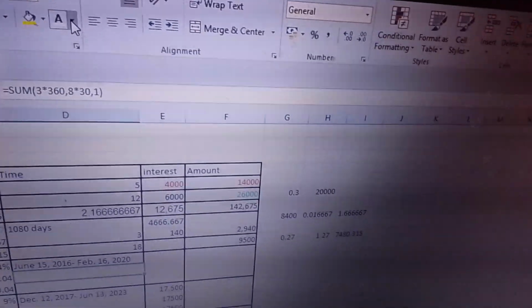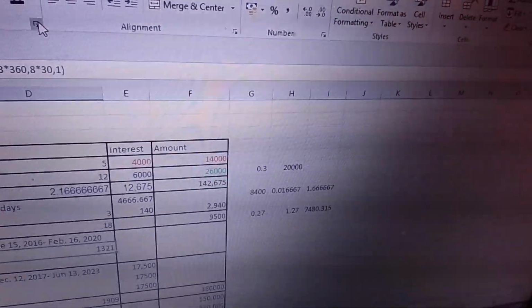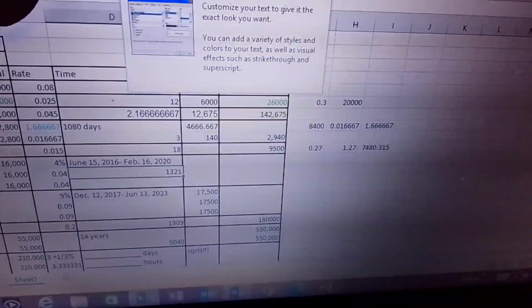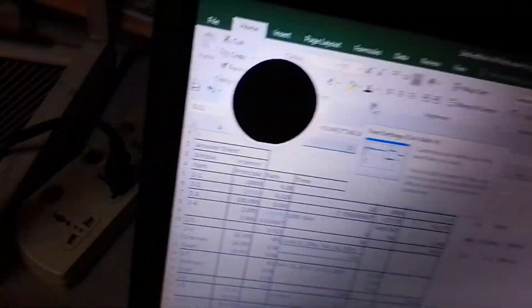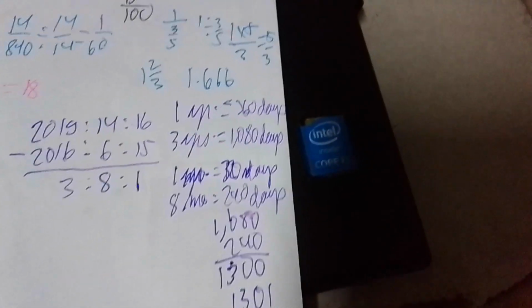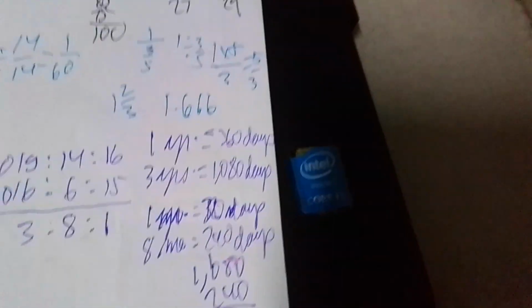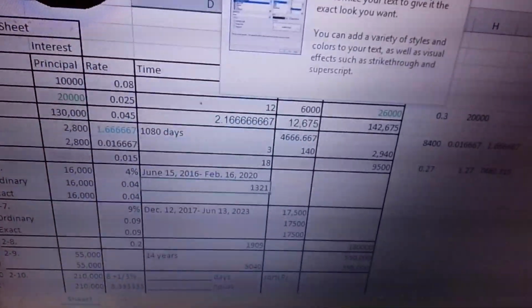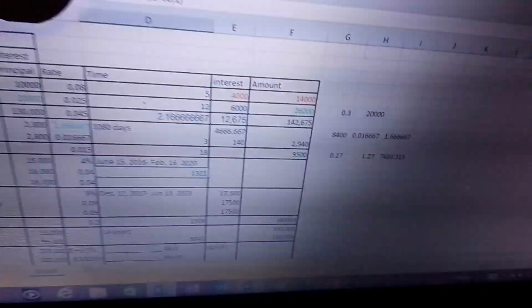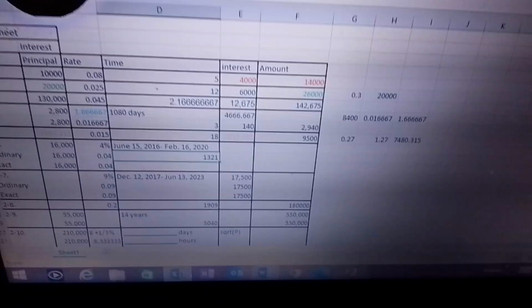And then what's the answer? Did we get 1,301? It's 1,321. I do not know what happened. Maybe I just got a wrong combination. Let's see. Kasi nga di ba remember, 1 year's worth 360 days, so that's 1,080. Ah, tama, that's 1,321 pala. So 1,321. Okay? That is for the ordinary interest.